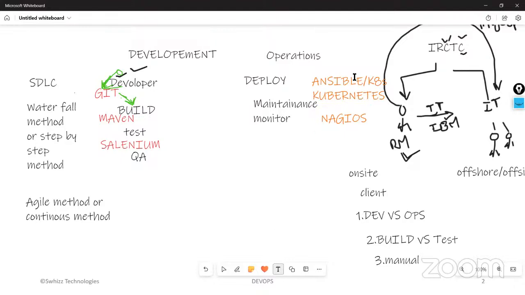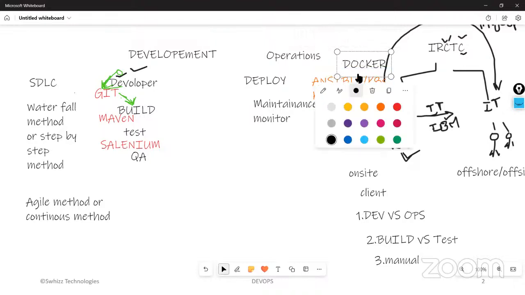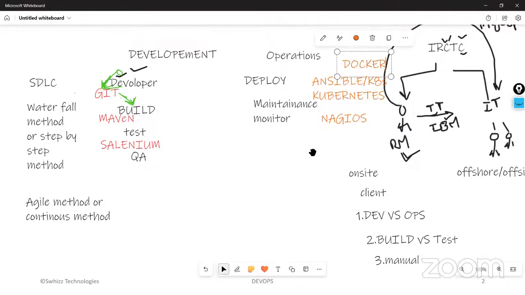In deploying, to do some other task, we are going to use another tool called Docker, for doing some other task in a deployment. We are going to use all these tools here.